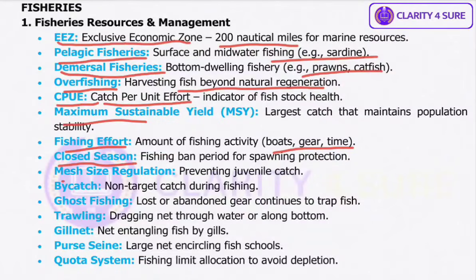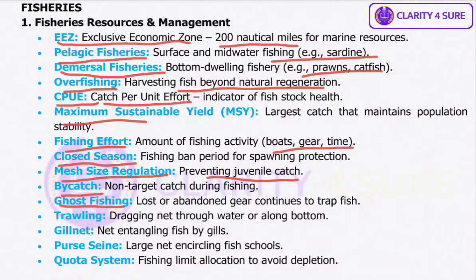Then we have mesh size regulation. By controlling the net mesh size, small juvenile fish can escape, ensuring only mature fish are harvested. Okay, so this will prevent the juvenile catch. Then we have bycatch. These are non-target species unintentionally caught during fishing, like turtles or small fish in trawl nets. Basically, we don't want to catch them, but they somehow get caught up in the net.